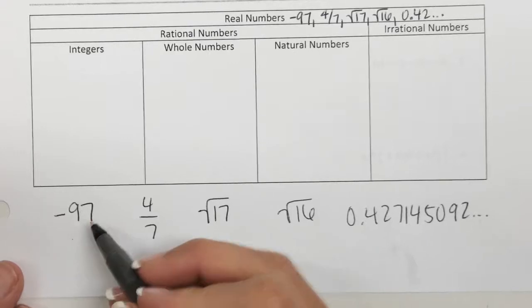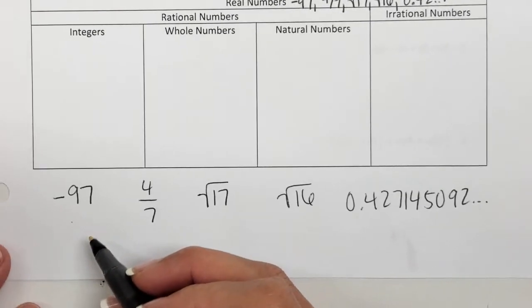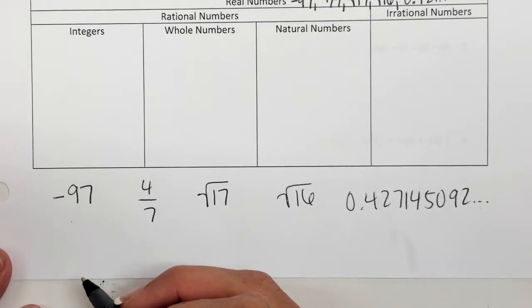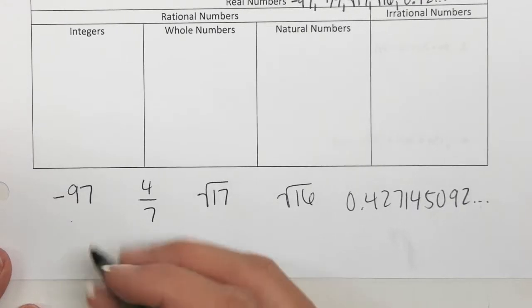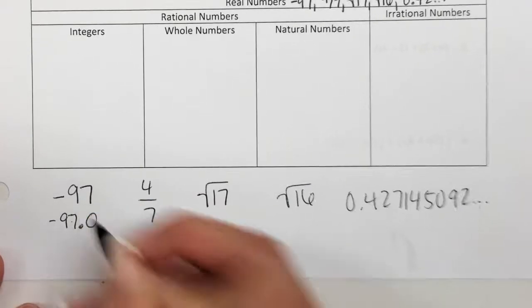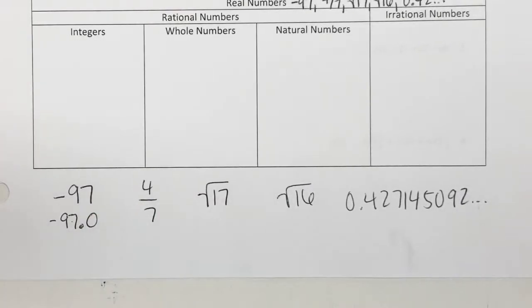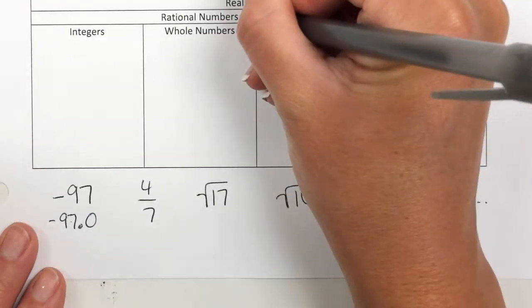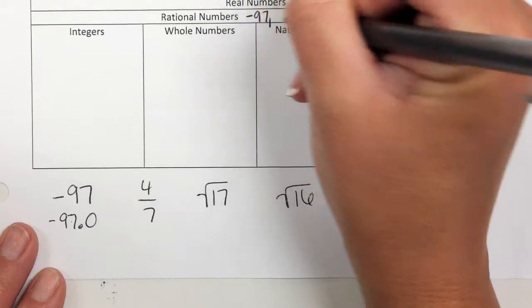So negative 97. How could I write that as a decimal? Does anybody know? You can write it under this. Negative 97.0, right? Couldn't I write that as a decimal? Does that decimal end? Yeah, it ends right here. So this is going to be a rational number. Does that make sense?